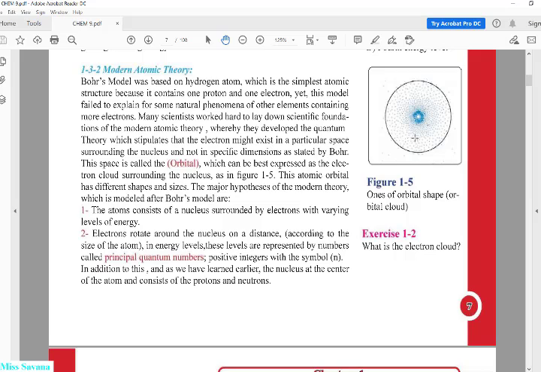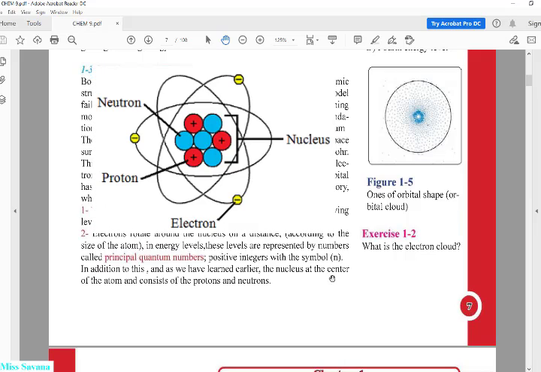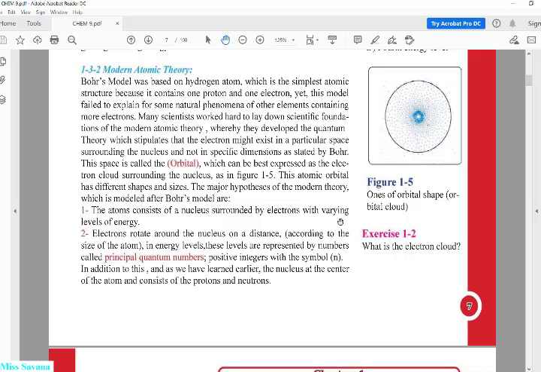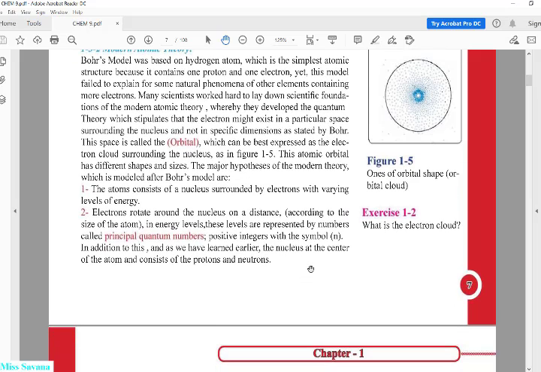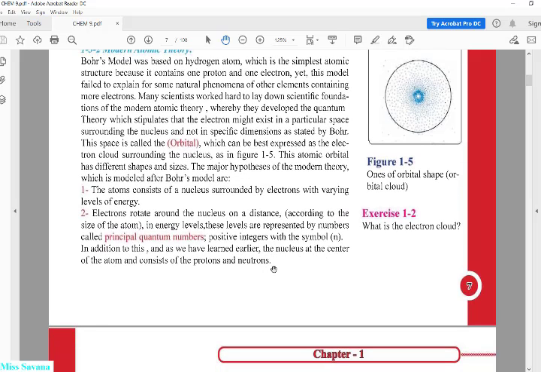The last one is, as you learned earlier, the nucleus at the center of the atom consists of, what do we have in the nucleus? Proton and a neutron, guys. Inside the nucleus we have protons and neutrons.